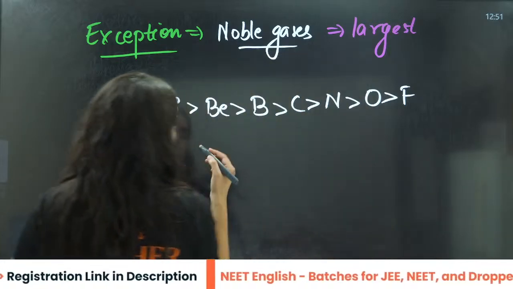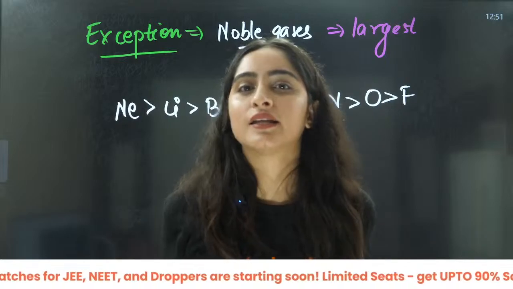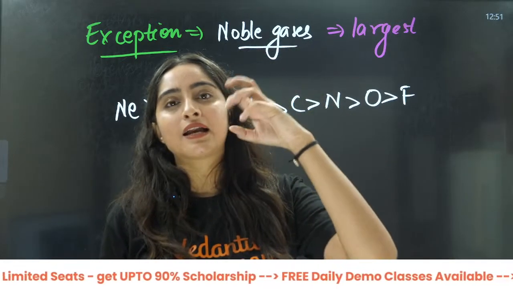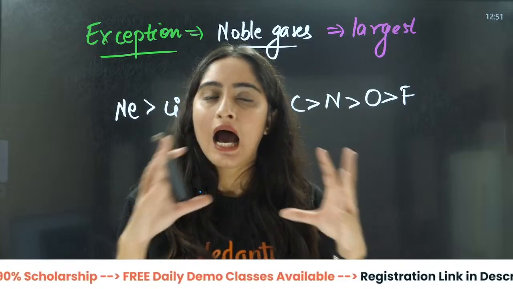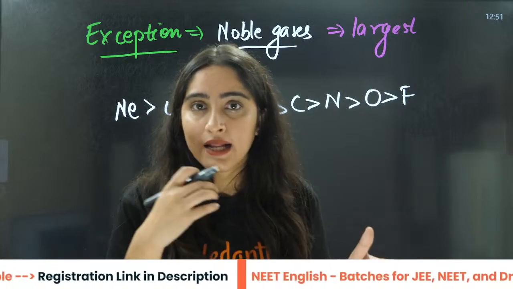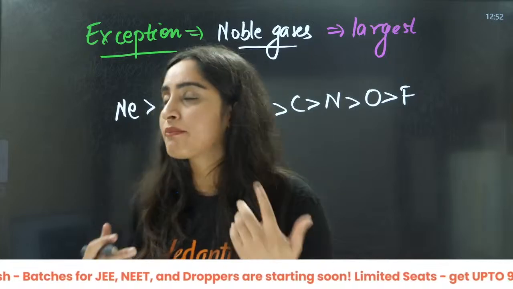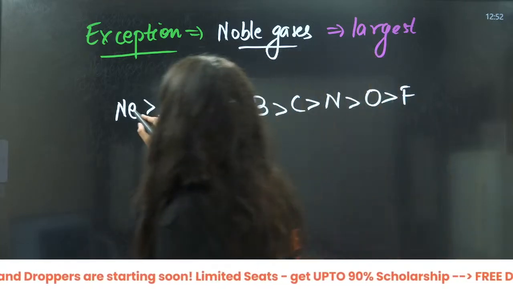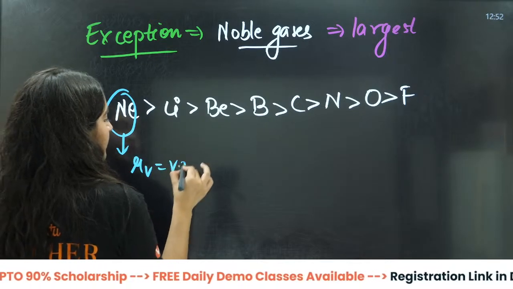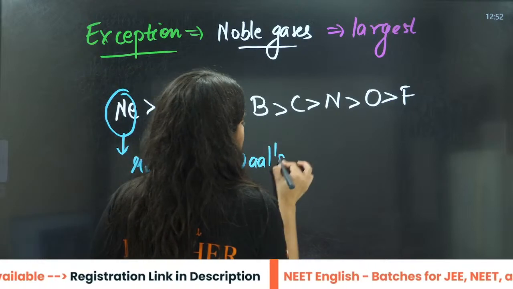So as you can see, noble gases, that means Sant Mahatma, they don't interact with each other. They are connected to each other only with van der Waals forces, attracting each other with the help of van der Waals forces. That means here we are going to calculate the van der Waals radius, that is R_V.